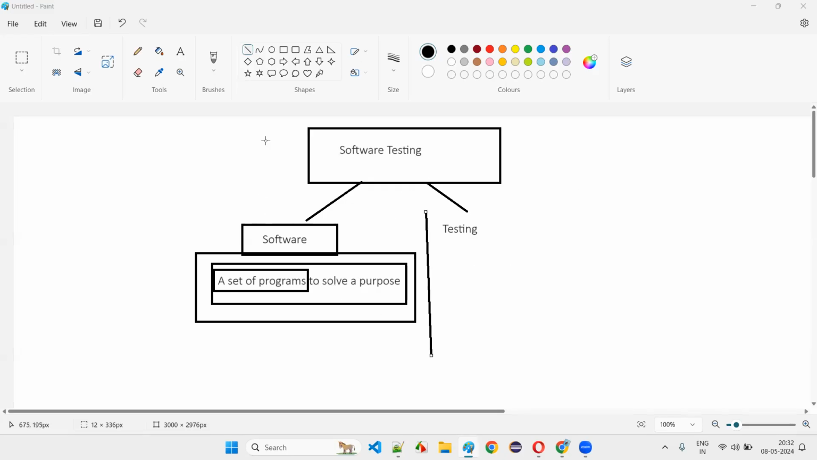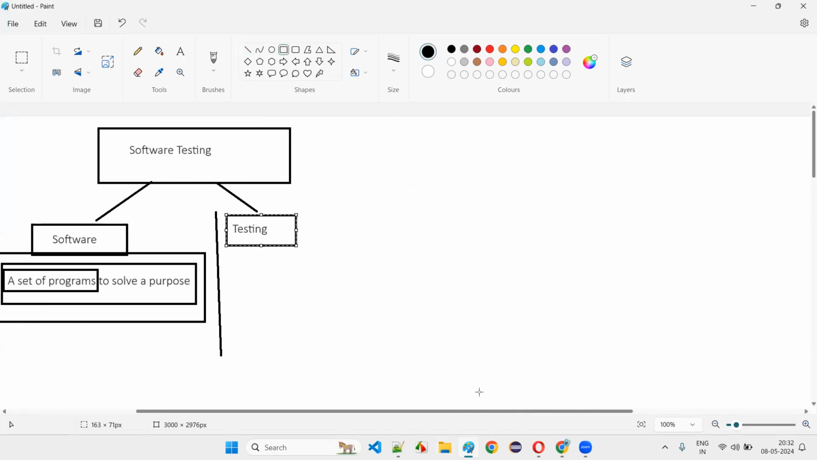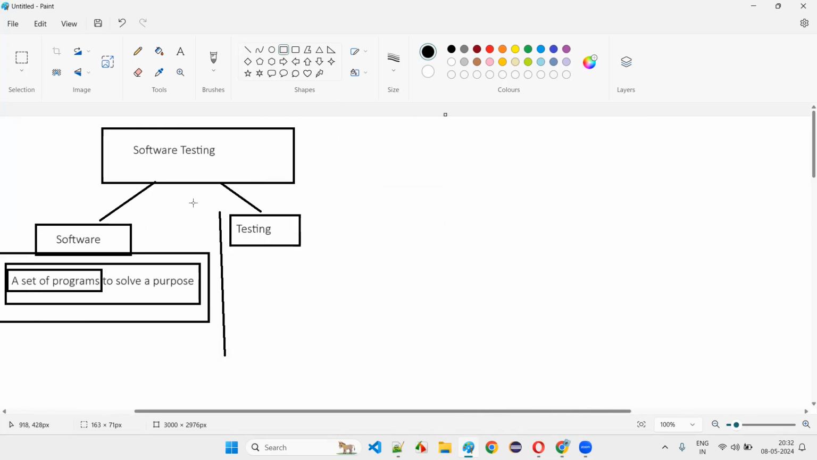Now let's come to the testing side. Let's understand the testing side. Software is clear for you. Now let's go with the testing side. So let's take a real-time example, guys. Let's say you have purchased a television, a new smart TV, and the installation guy has come to your house.